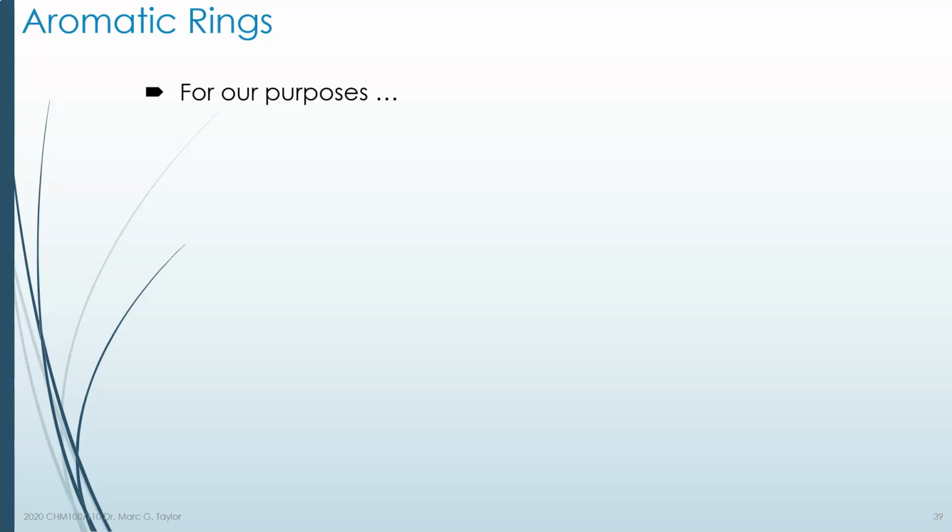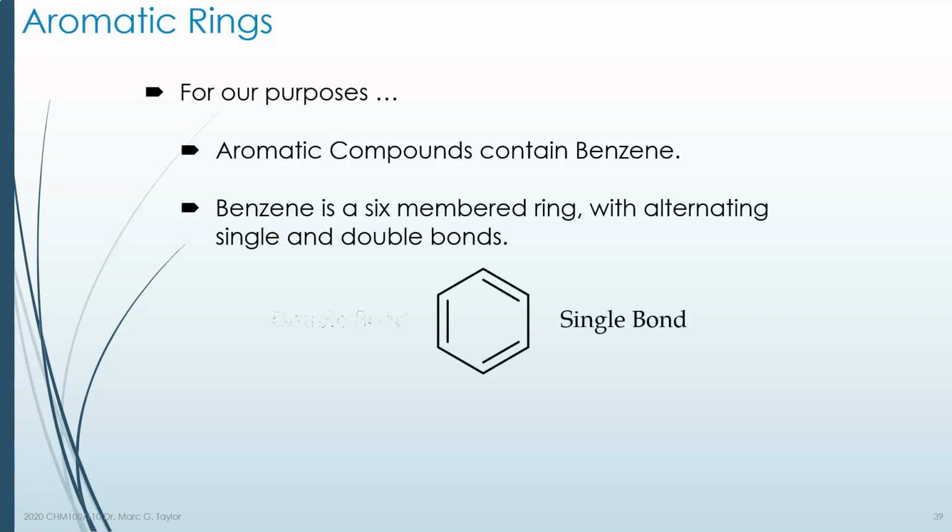Aromatic rings are many different types of structures, but for the purposes of this course, we're going to limit it to the 6-membered benzene ring. Don't call it a benzene ring on a test, though. We'll call it an aromatic ring. And you can tell aromatic rings, at least the benzene type of aromatic ring, it'll be 6-sided, so it'll look like cyclohexane, but every other bond is a double bond. So it's double bond, single bond, double bond, single bond. And that alternating structure is what helps make it an aromatic ring.